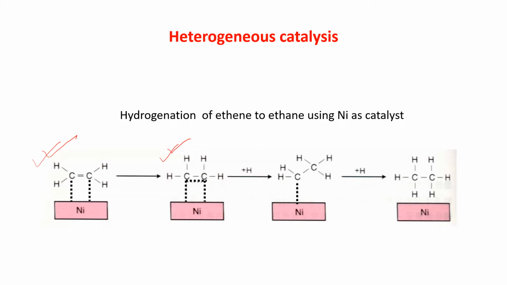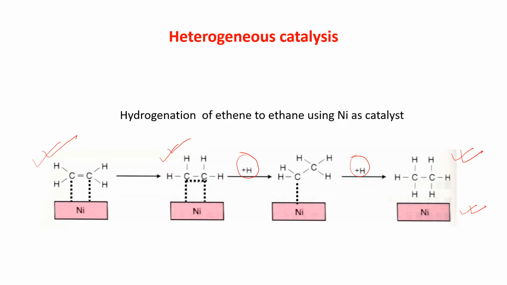Now, when hydrogen reacts with that, nickel is attached loosely to one carbon atom, and then with the second hydrogenation, nickel comes out. It is not taking part in the reaction, it is acting as a catalyst here, and we are getting ethane.